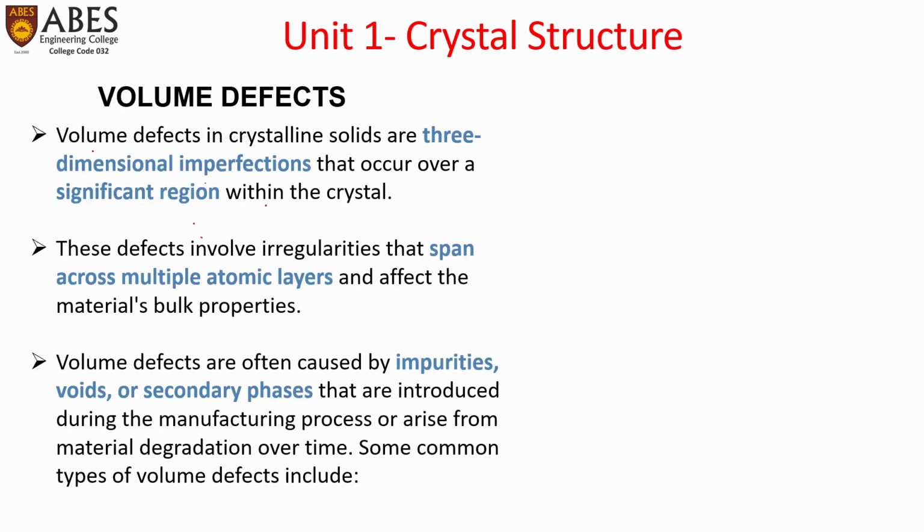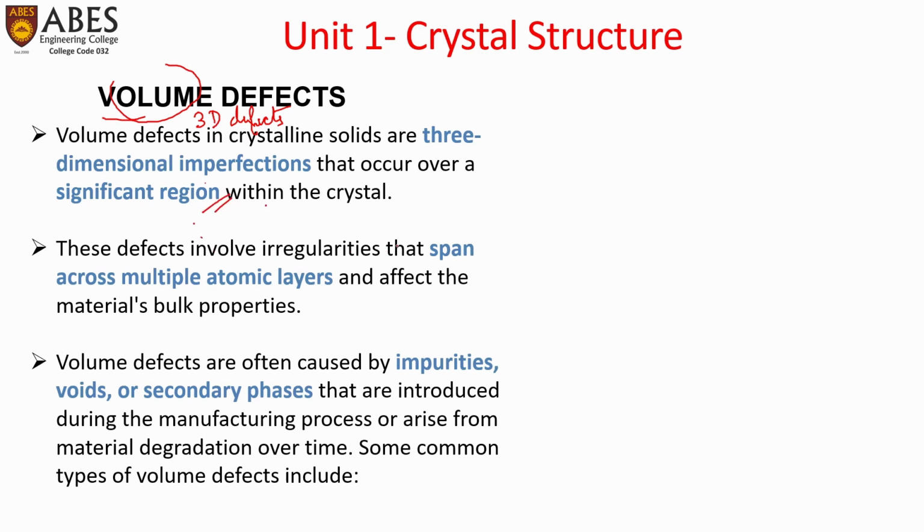Now coming on to the last segment of defects, those are volume defects. Volume defects, or three-dimensional defects, 3D defects. Volume defects in crystalline solids are three-dimensional imperfections that occur over a significant region within the crystal.